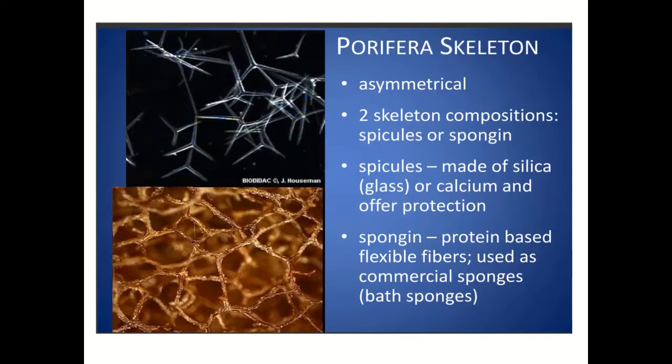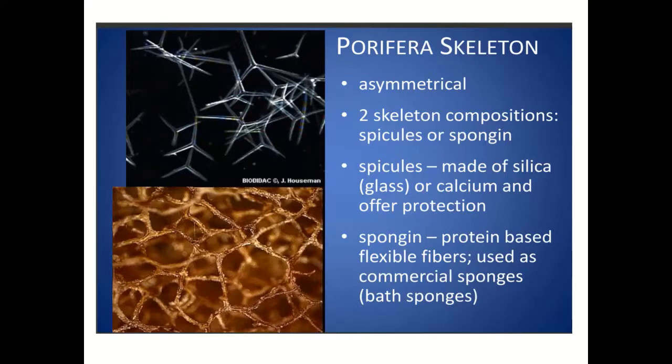A very important thing is the composition: the spicules or the spongin fibers. Spicules are made up of silica or calcium, and they provide protection. Spongin is a protein-based, flexible fiber, and it is used for commercial production of sponge. Euspongia, which we have studied, is called the bath sponge. The bath sponge is basically the dried spongin fibers of the sponge Euspongia.